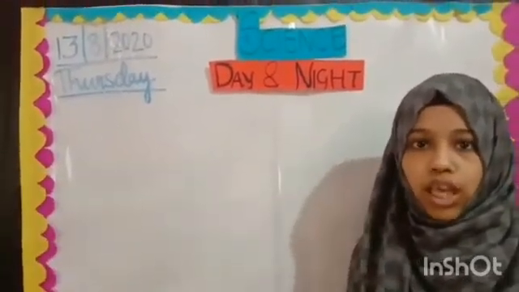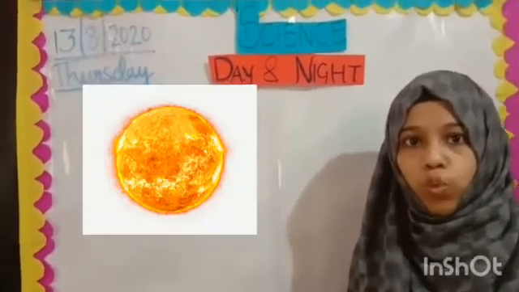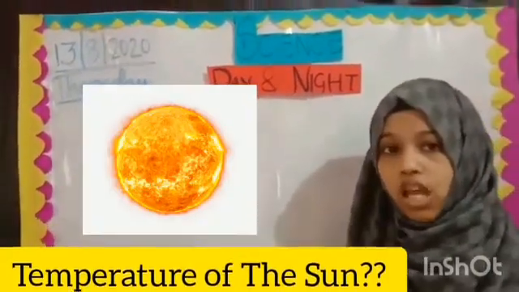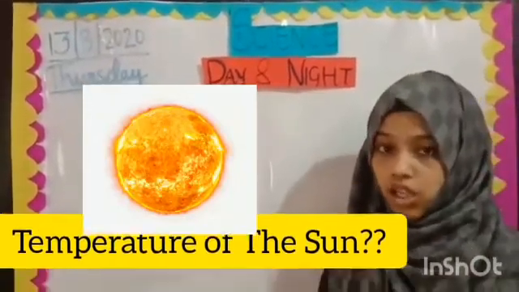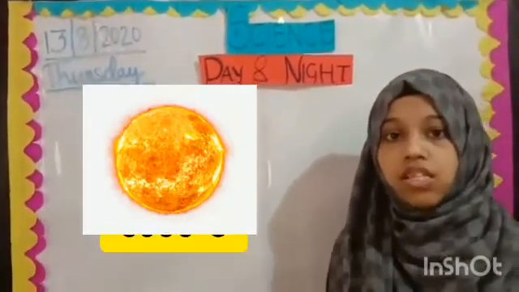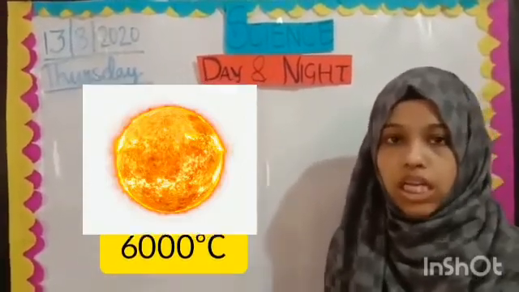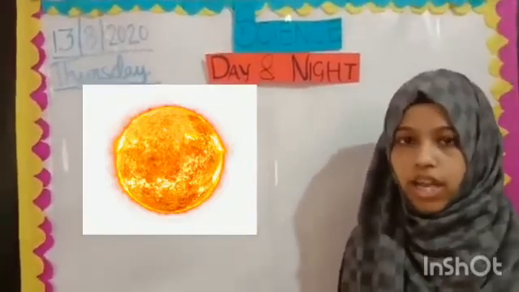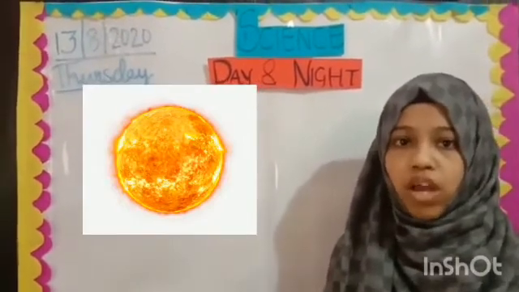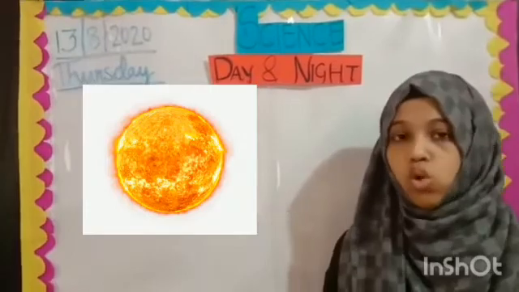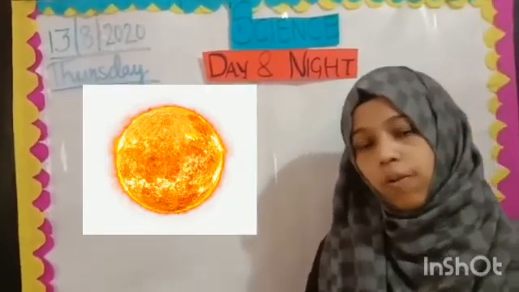But what do you all think about the sun? What would be the temperature of the sun itself? Well, I tell you, it is 6000 degrees Celsius. Oh my god, it's so hot, right? And we couldn't survive if we went near the sun. So that is very hot.